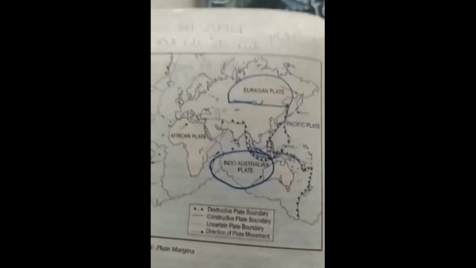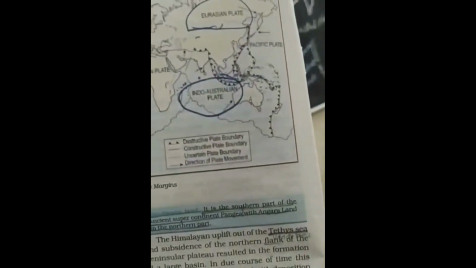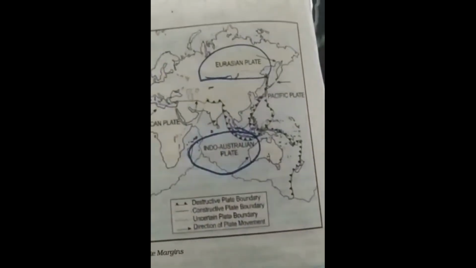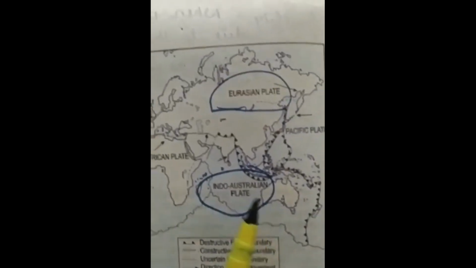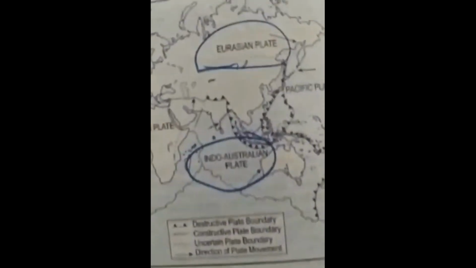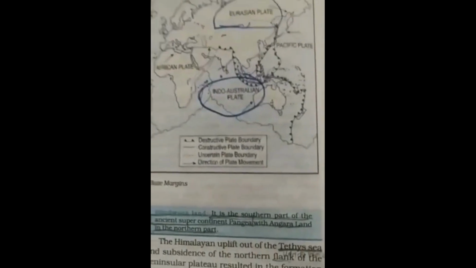So, due to the collision of these two plates, the sedimentary rocks which were deposited in the Tethys Ocean buckled up and formed the mountain system of Western Asia and Himalayas. Clear?